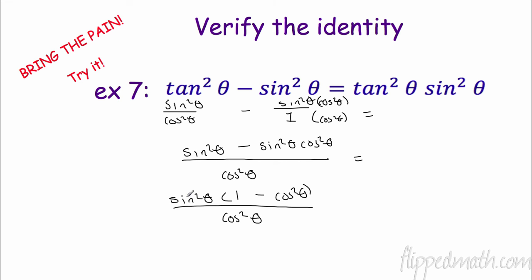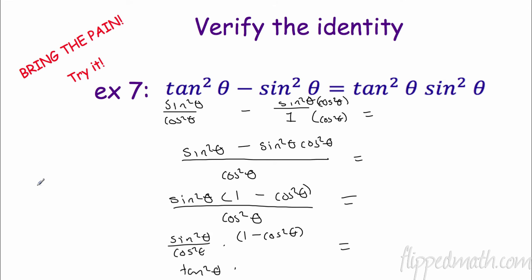Now I'm going to separate these. I'm going to put this together over here: sine squared theta over cosine squared theta. And I'm going to multiply that by 1 minus cosine squared theta. Why did I do that? Well, remember where we're headed. We want two things to multiply together. So I have one thing here, sine squared over cosine squared, which is tangent squared theta.